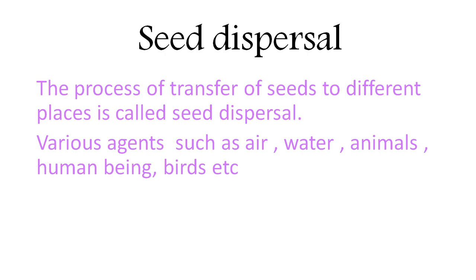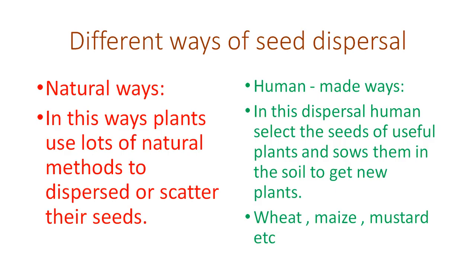And seeds are dispersed by various agents such as air, water, animals, human beings, birds. These are some agents. Now, my dear students, seeds are dispersed in different ways. One is the natural way and another is the human-made way. Natural way: in this way, plants use a lot of natural methods to disperse or scatter their seeds, like by wind, by water. These are the natural sources.